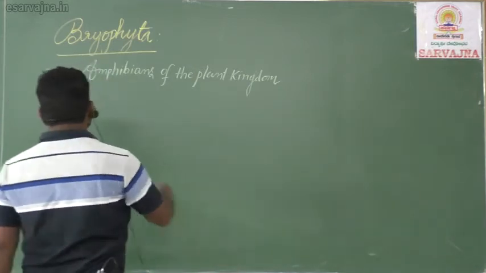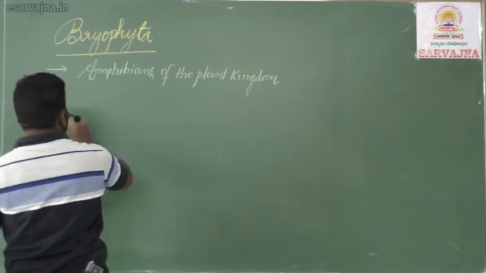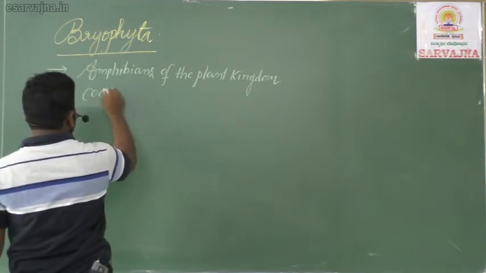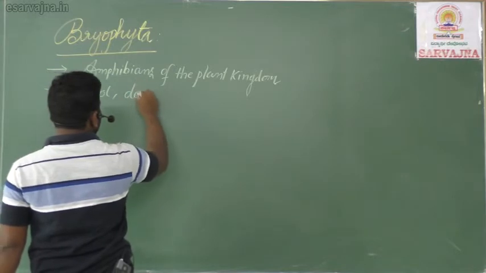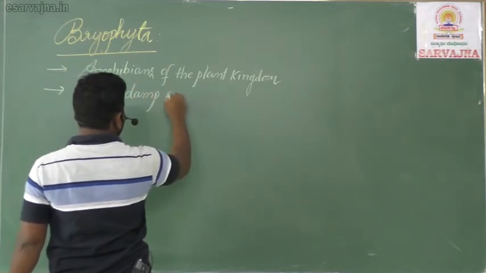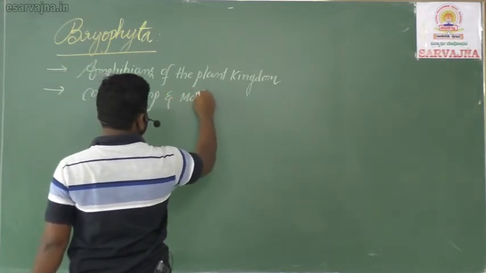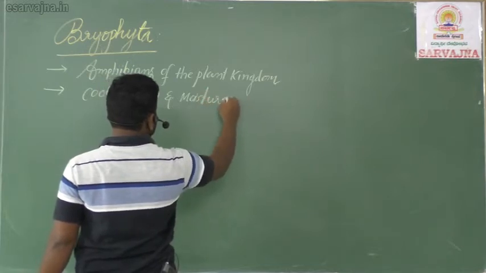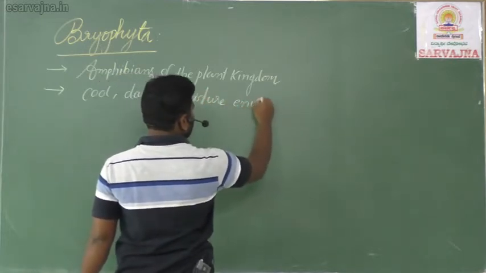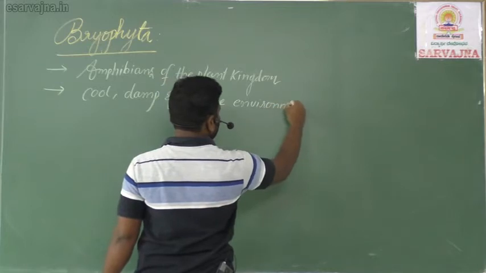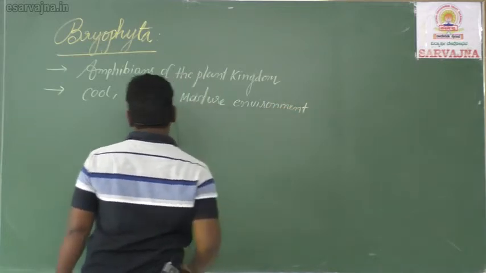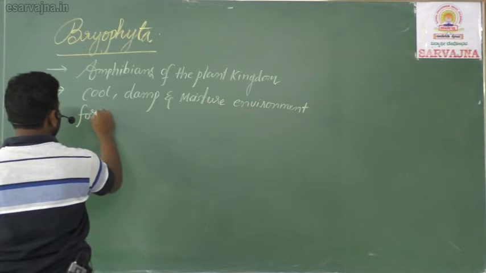Yes? Why? They need a cool, damp and moist environment. For what? For transportation of gametes.